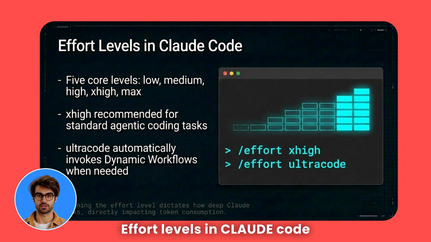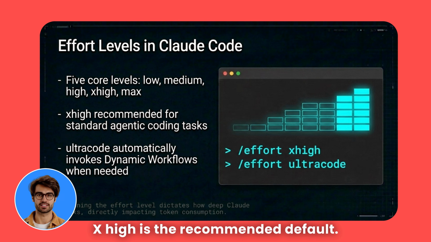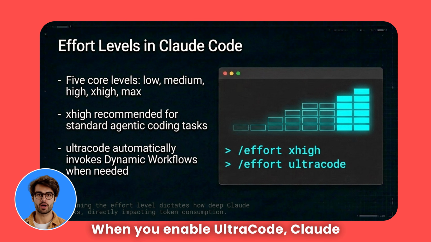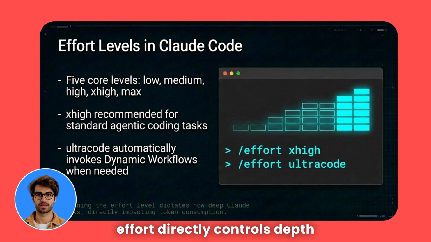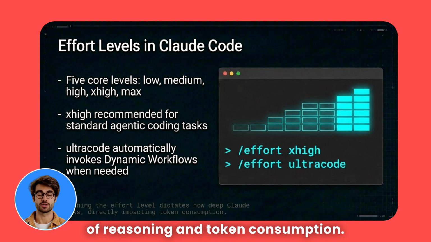Effort levels in Claude Code range from low to max. For most agentic coding, High is the recommended default. When you enable ultracode, Claude automatically invokes dynamic workflows when they add value. Effort directly controls depth of reasoning and token consumption.